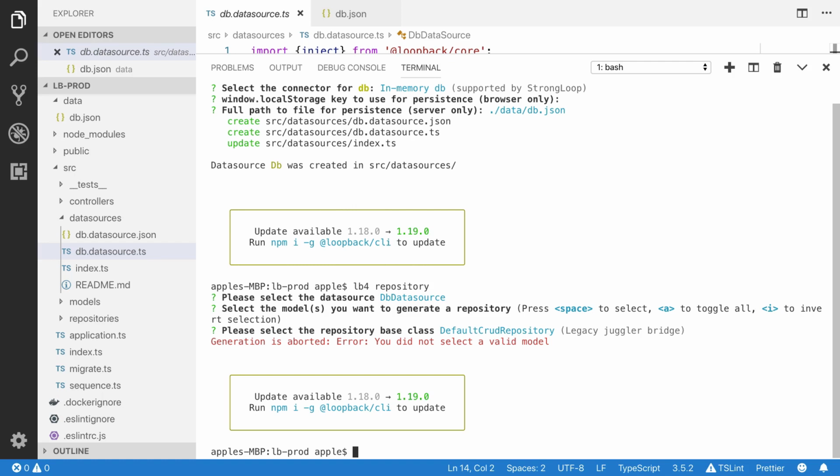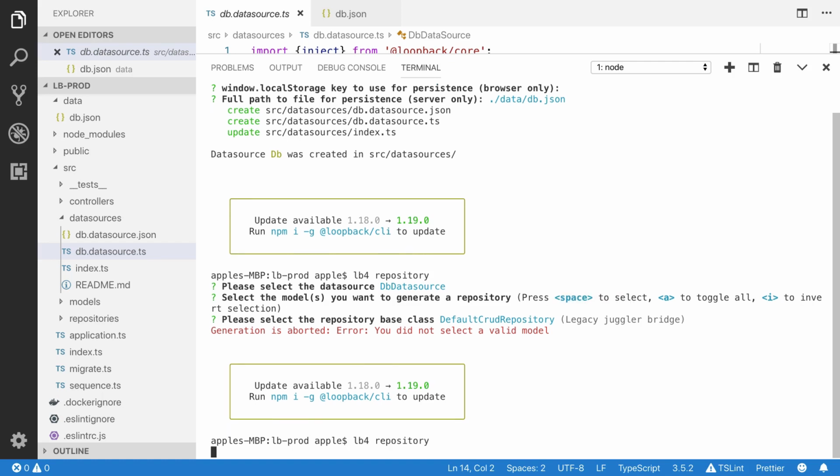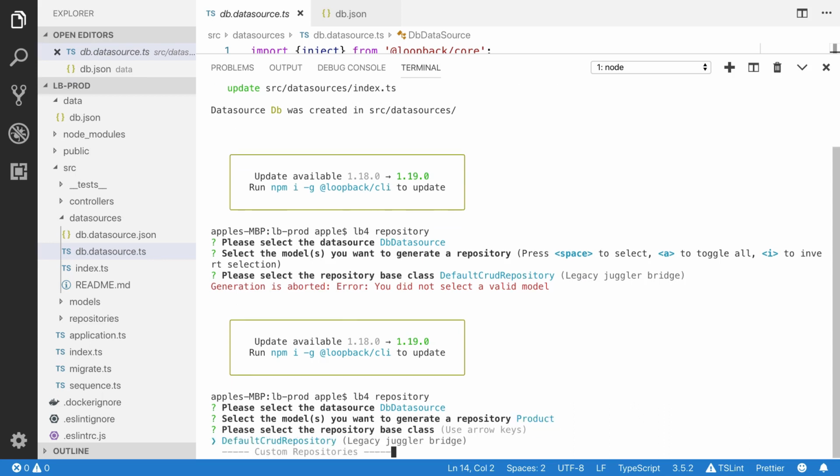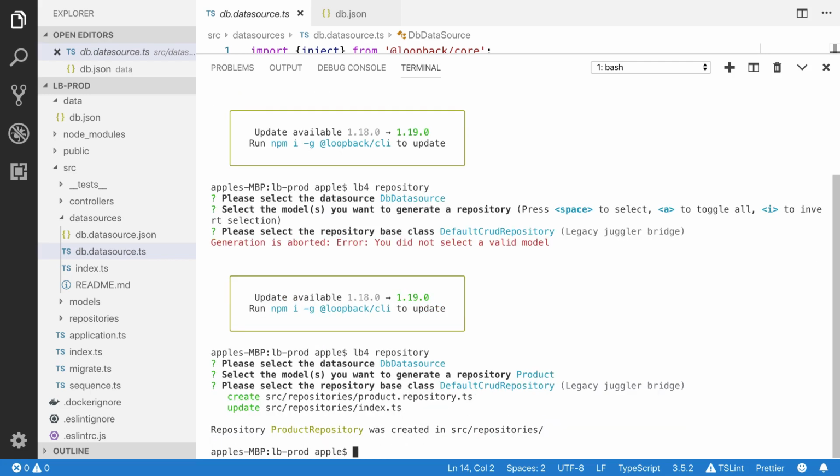Oops, I did not select the right model. Please press space to select. Let's do that again. I'm gonna press space. You have to press the space on your laptop. Now you can see that it is going to select the default CRUD repository. Awesome.